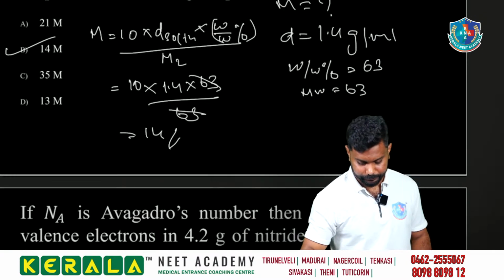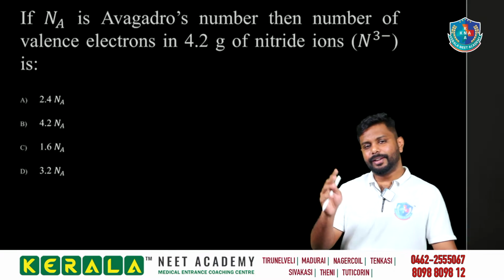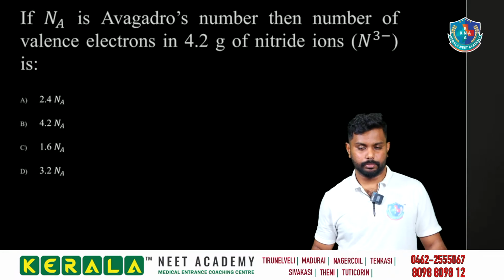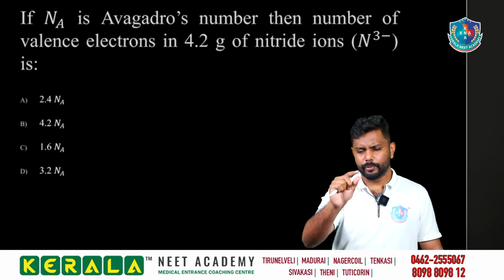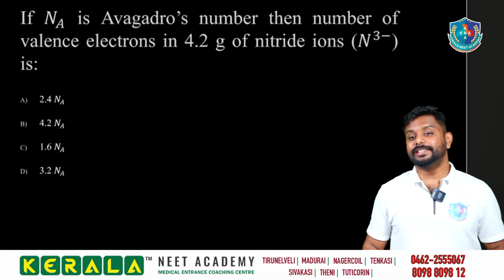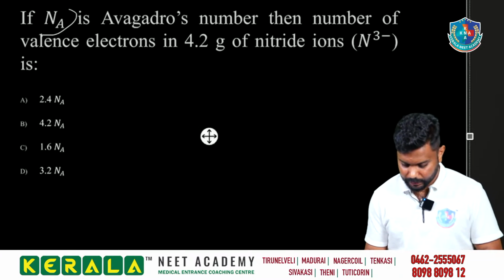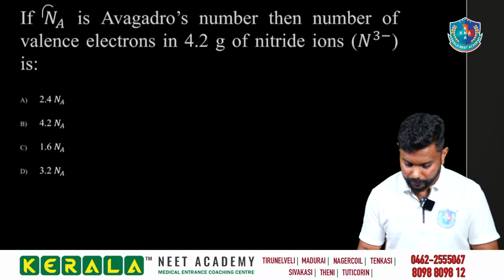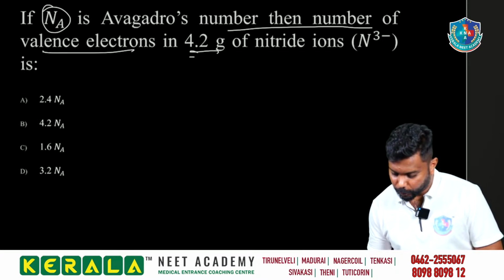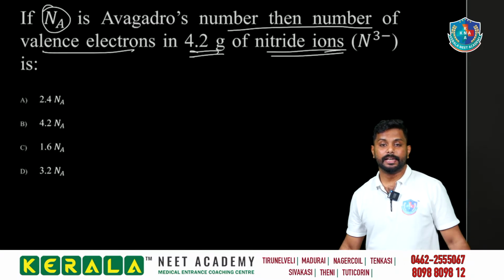Good. Then next important question. Already this question is asked. இதான் நம்ம மறுபடியும் பண்ணணும். Very good question. If NA is the Avogadro number, then number of valence electrons in 4.2 gram of nitrate ion. Number of valence electrons in the 4.2 gram of the nitrate ion.